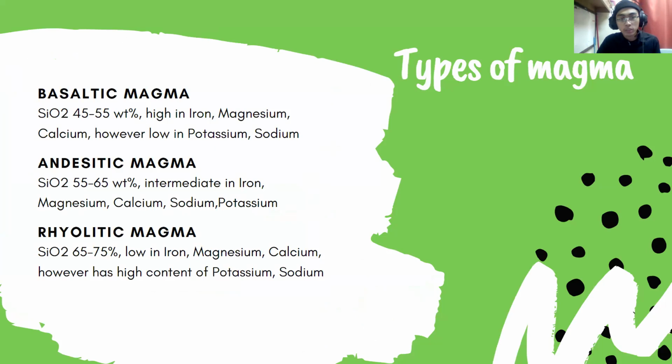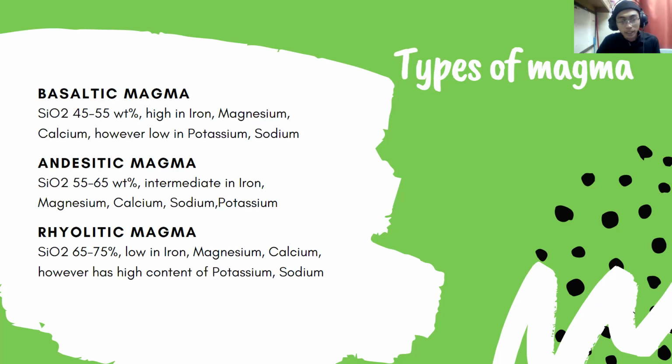Types of magma can be separated into basaltic magma, which contains the lowest amount of silicon dioxide of the three. However, it is high in iron, magnesium, and calcium, while having low content in potassium and sodium. Moving on is andesitic magma. It has the average amount of silicon dioxide among the three. It is intermediate in iron, magnesium, calcium, potassium, and sodium.